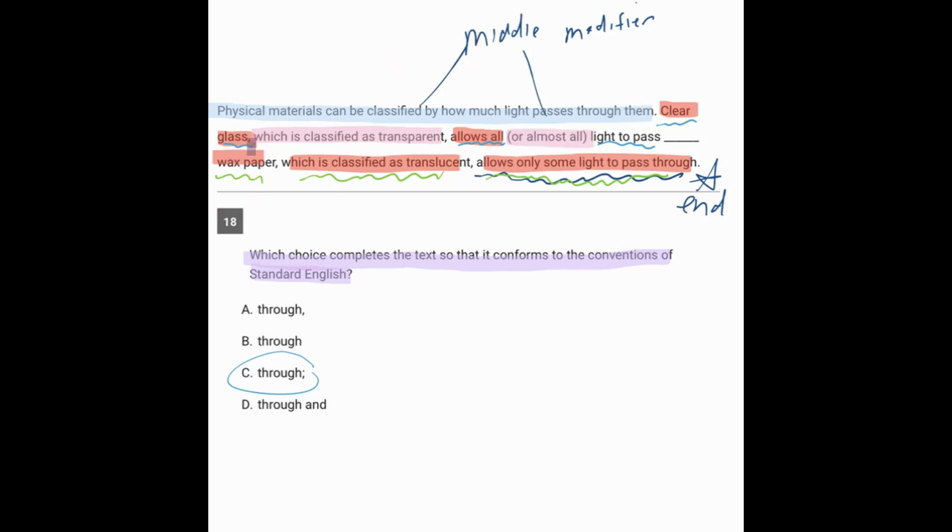The middle modifier can be separated from the rest of the sentence by commas, parentheses, like it is here, or even long dashes. But the point is, like I said, to just read right around them so you can understand what's going on. So we can notice that these are two independent clauses. And so the answer, like I said, is C.